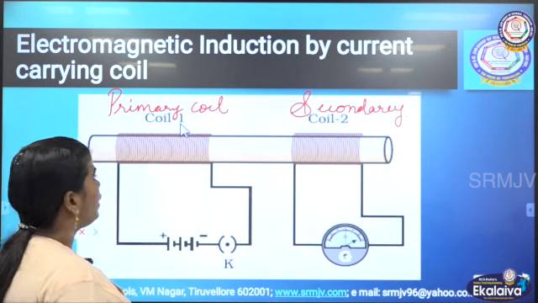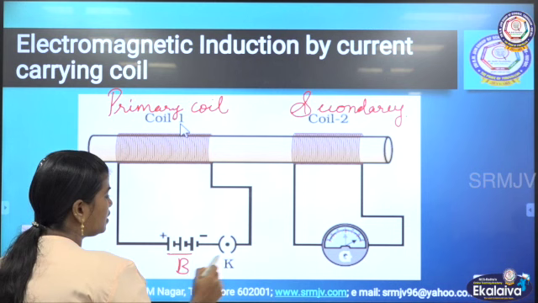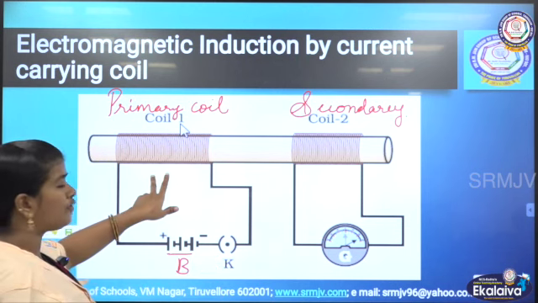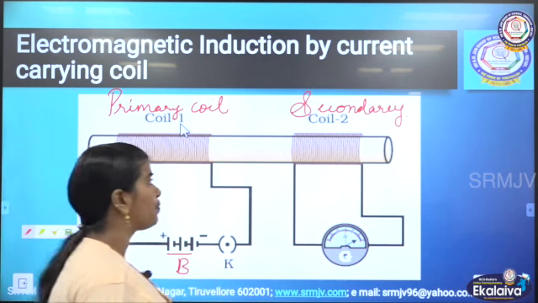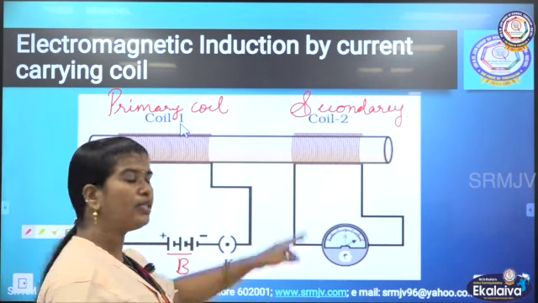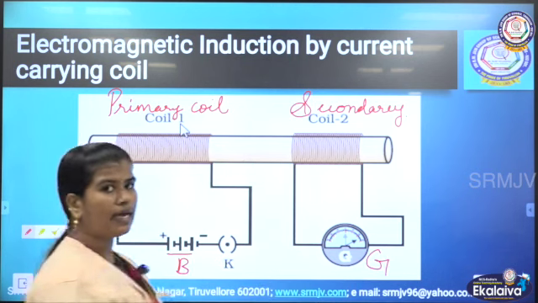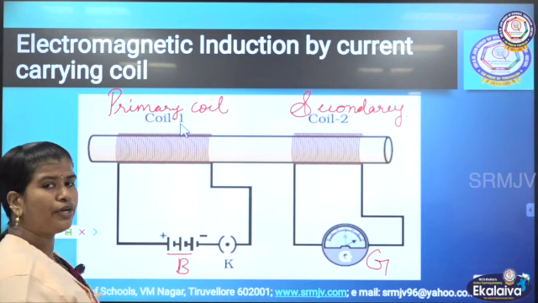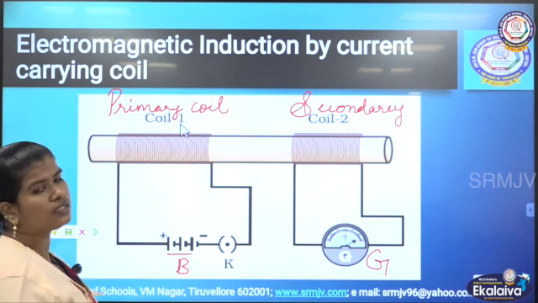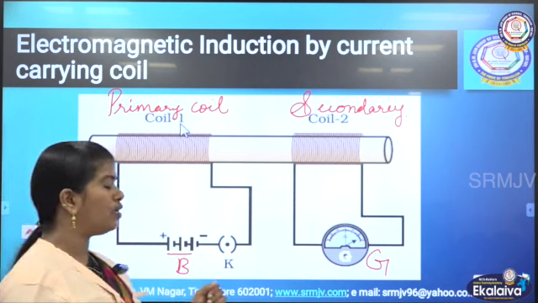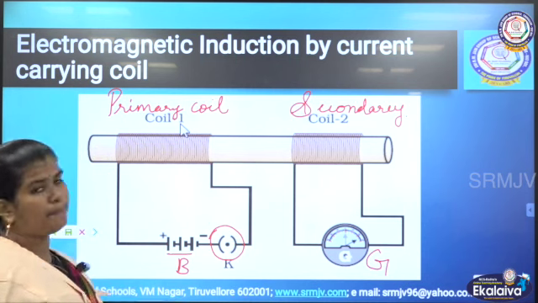This primary coil should be connected with the battery and the key. Both the ends of the primary coil should be connected with the battery and the key. In the secondary coil, both the ends should be connected only with the galvanometer. So what are we going to do here? I am going to switch on and switch off this primary coil by inserting and taking off the plug key.